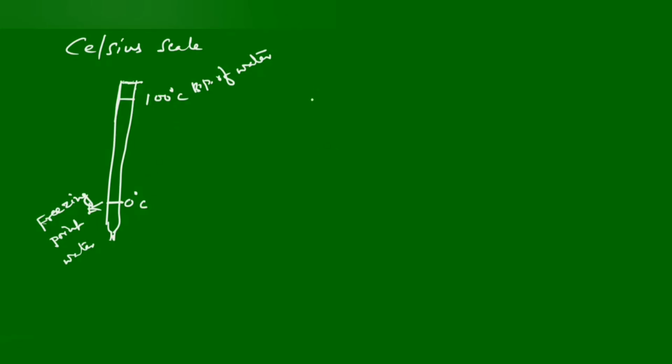And for Kelvin scale, we have the units. Again here, the reference in case of the Kelvin is 273.15 Kelvin. This is again the freezing point for water.